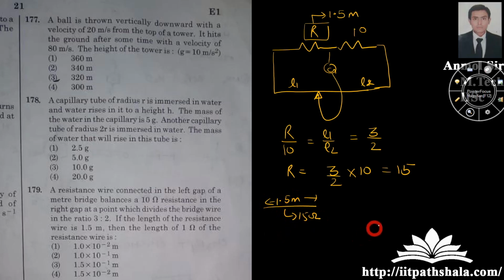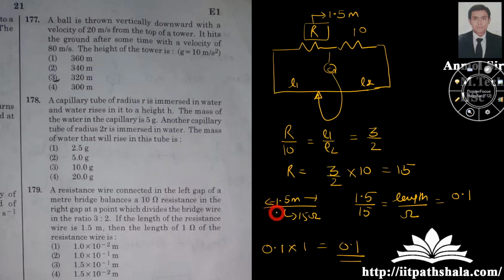So if I have to calculate the length of 1 ohm wire, I have to calculate the gradient. 1.5 meter is carrying 15 ohms, so this is my length per ohm, which is nothing but 0.1. Now for a 1 ohm resistance, I multiply this 0.1 with 1 ohm. The ohm will cancel, and I will be left with the length, which is 0.1, that is 1 into 10 to the minus 1. The second option is the correct option.